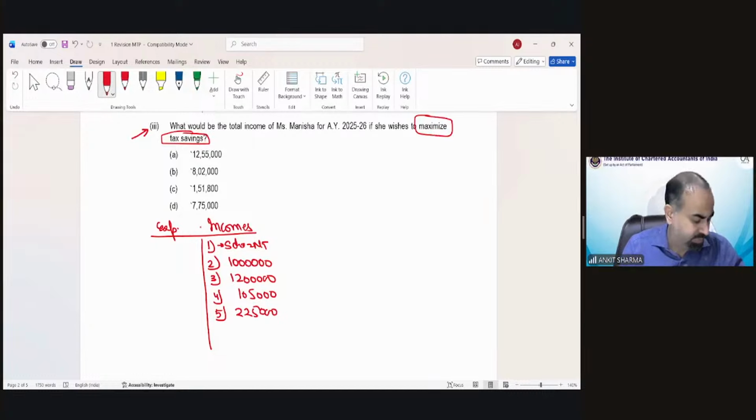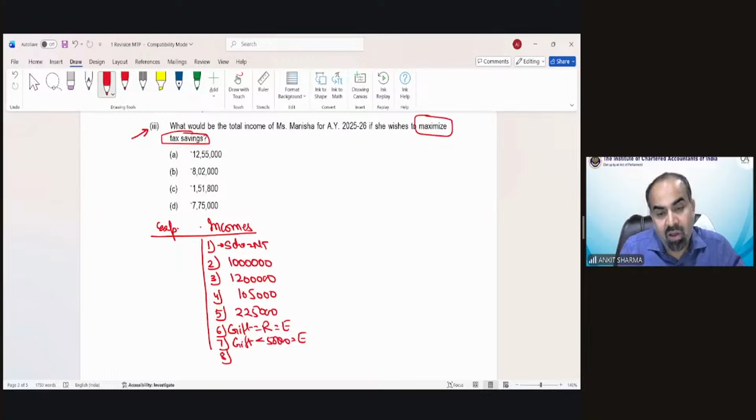Then after point number 5, there was point number 6, which is regarding the gift, which has been exempted. 7 is regarding the cash gift, that is also exempted. So we can write it down over here. Also, 6 was gift from relative, exempted. Gift less than 50,000 in monetary terms, exempted. And if you have remembered, share of HUF, also an exempted income.